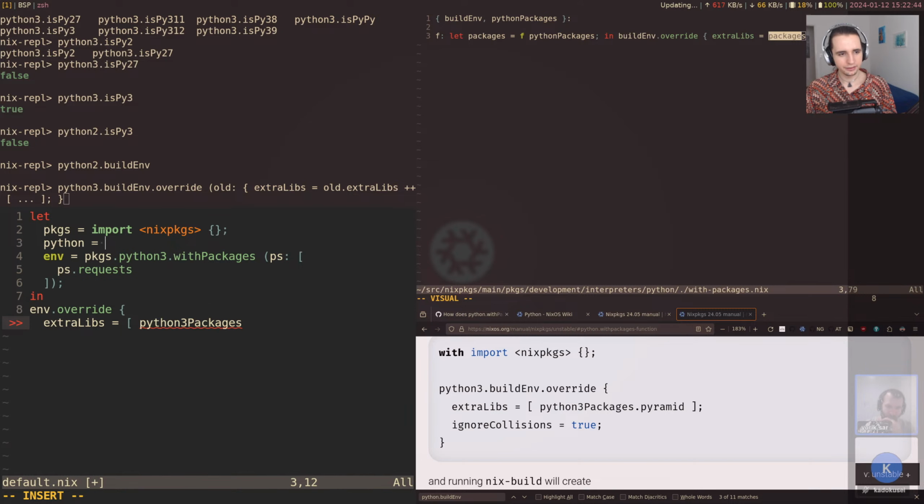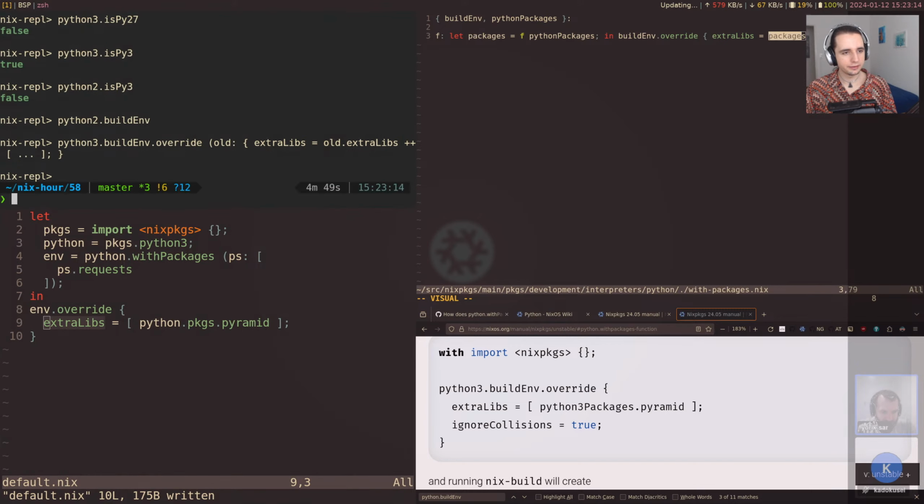We could do it like this, Python 3, and then python.withPackages, and then python.packages. That's another pass-through attribute on the Python interpreter. So we could use that, and then access packages through that. That at least gets rid of the duplication locally here. So pyramid, let's use that.